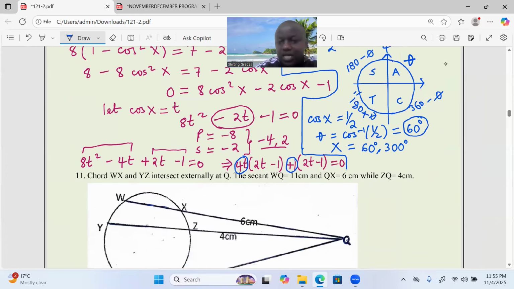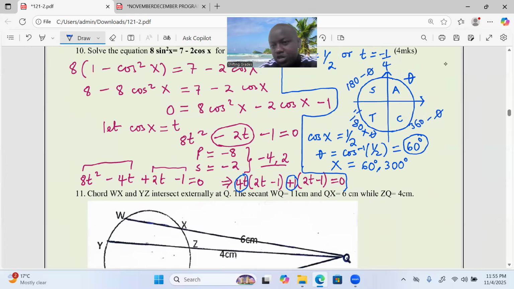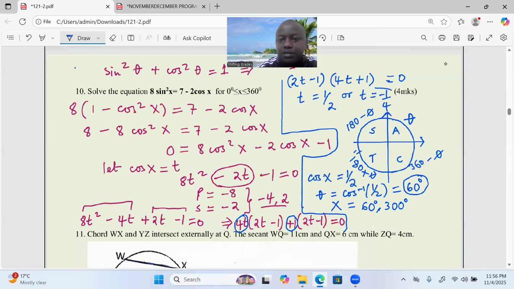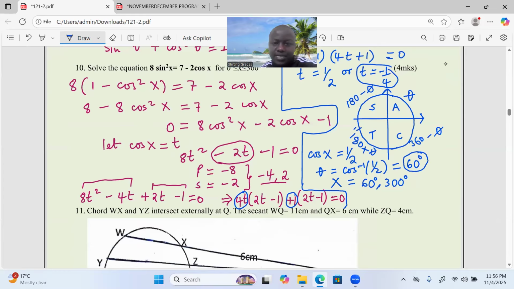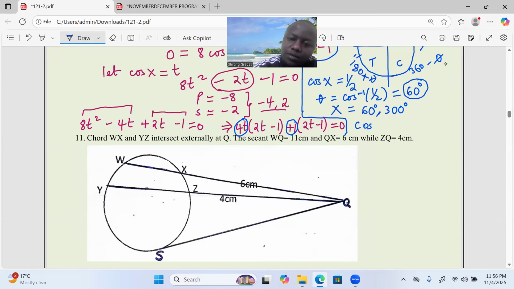Let's check the next value of t, which is here. So the cosine of x is negative a quarter, meaning that we're supposed to deal first with an acute angle.